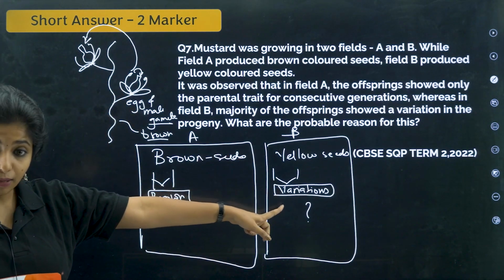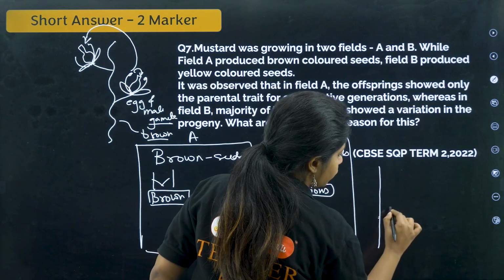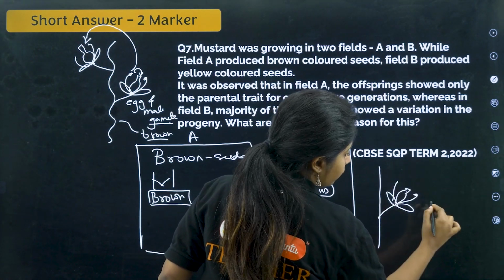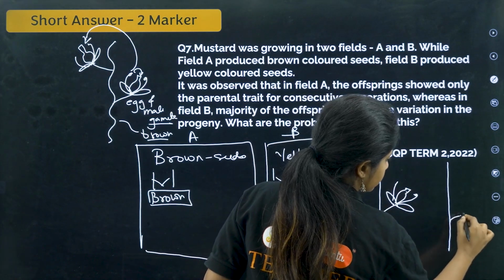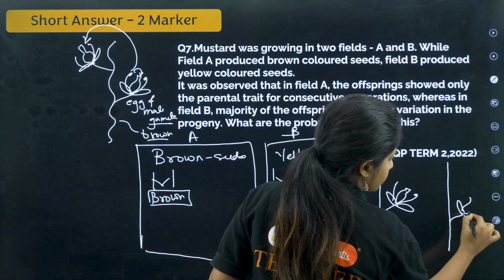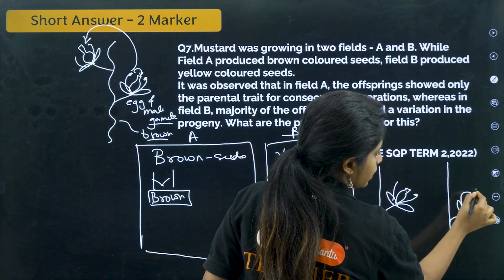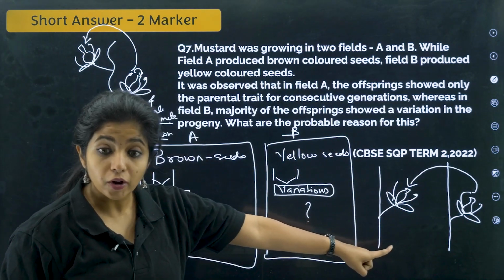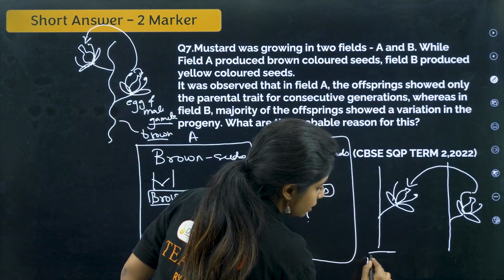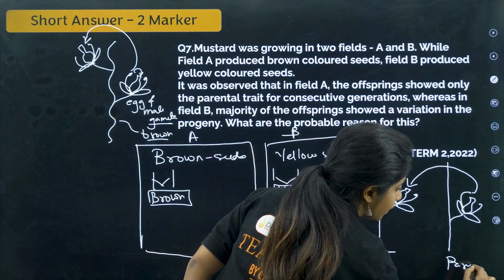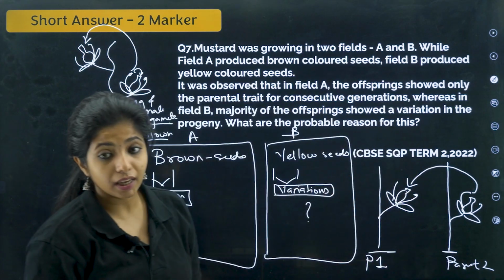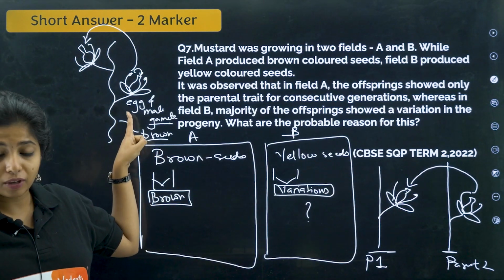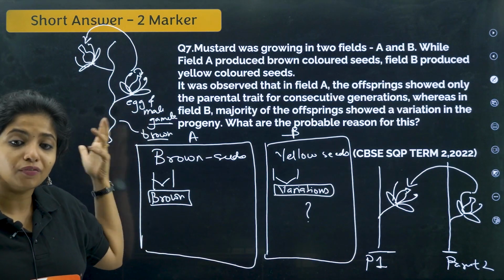But in the case of B, probably the flowers are on another plant. So for example, this could be the case where from here the pollen are coming and pollinating this. So there you see cross-pollination is happening. In cross-pollination you need parent 1 and you need parent 2. Please do not think of this as an asexual mode of reproduction. No, it is sexual only. There is fusion of male and female gamete, but in self-pollination it's from the same plant. So you don't see variation in there.